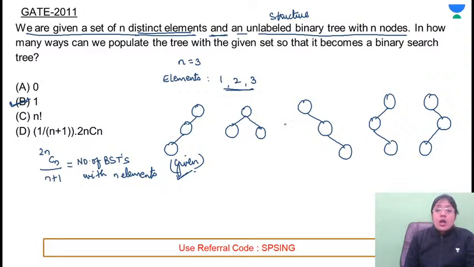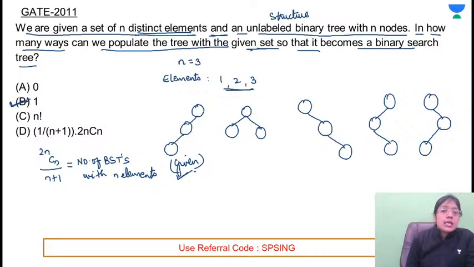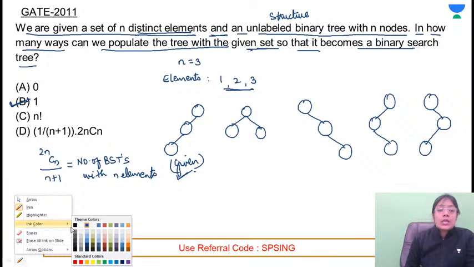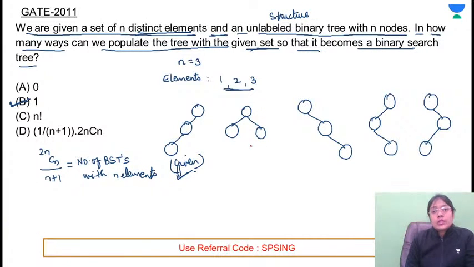Now, in how many ways, whatever is given to you, that is over. In how many ways can we populate the tree with the given set of elements so that it becomes a binary search tree? If this is the given tree, in how many ways can you populate the tree such that it becomes the binary search tree?